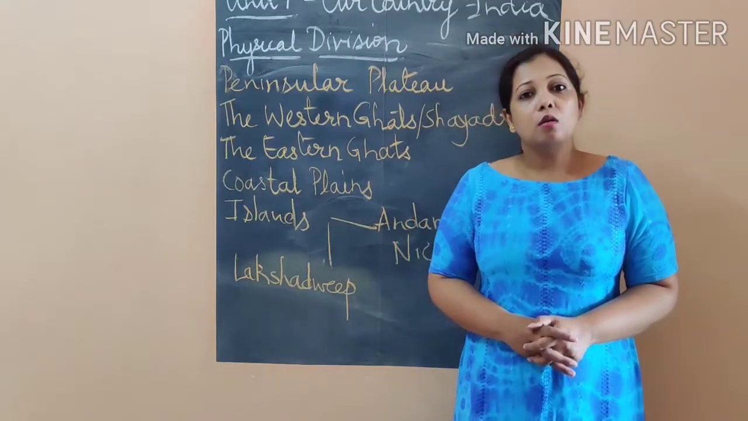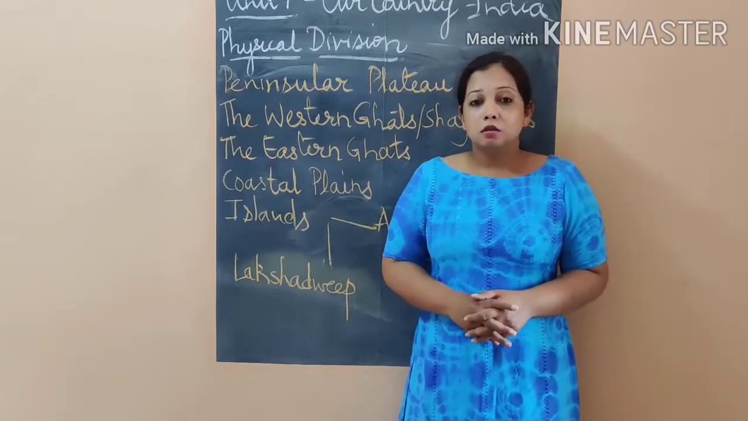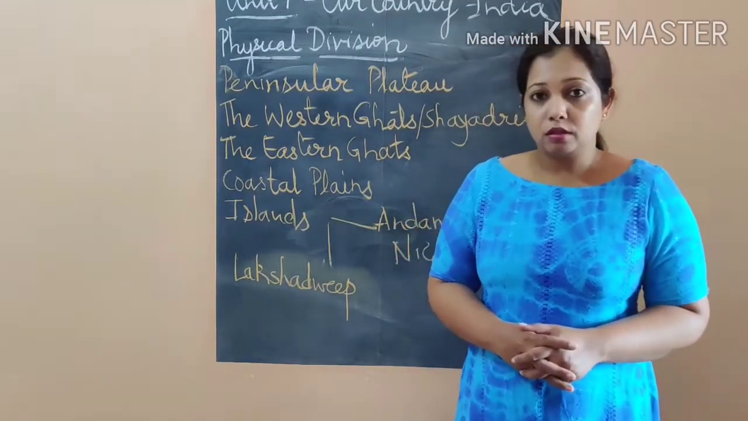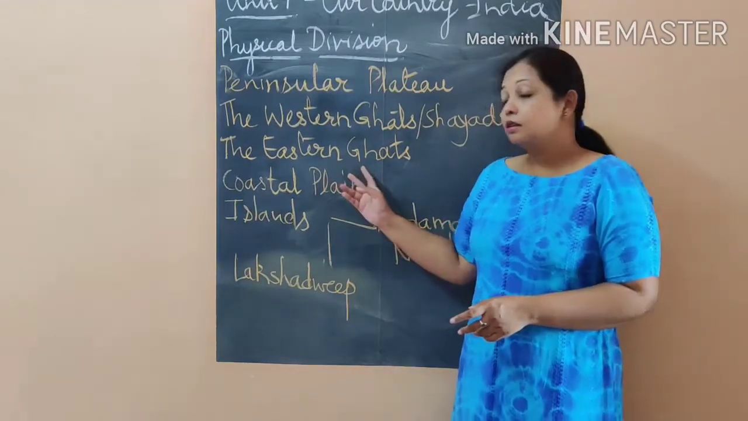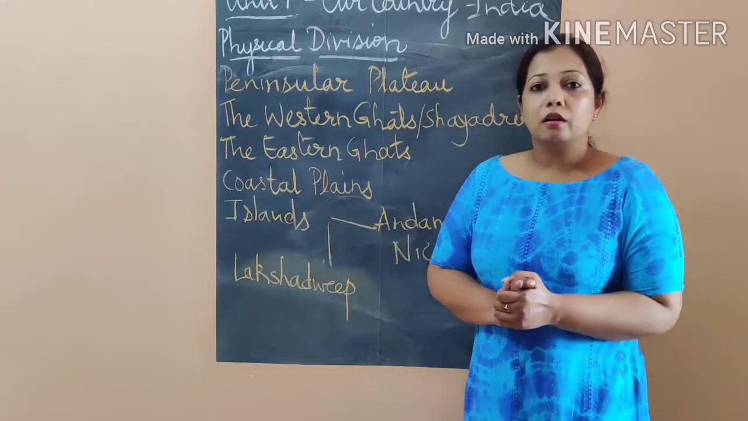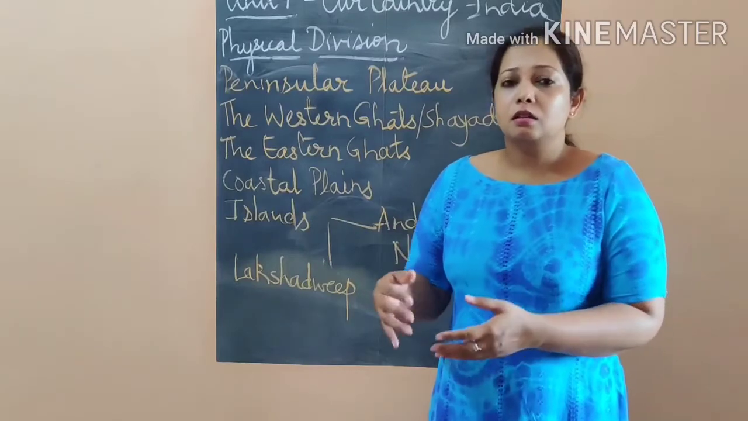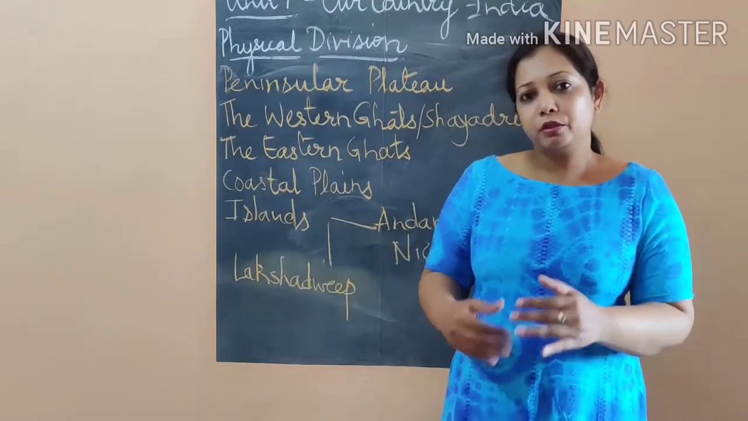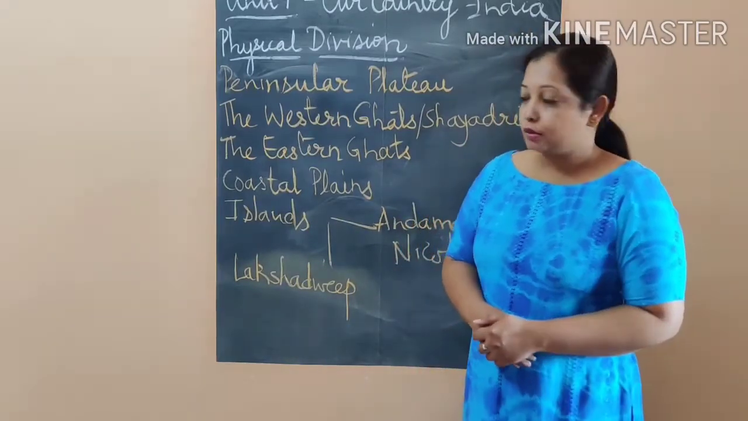Now Western Ghats are a continuous range of mountains, whereas the Eastern Ghats are discontinued. It is not a continuous range, but in between it is discontinued.